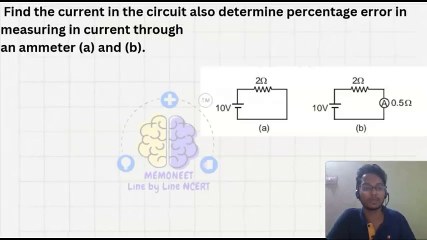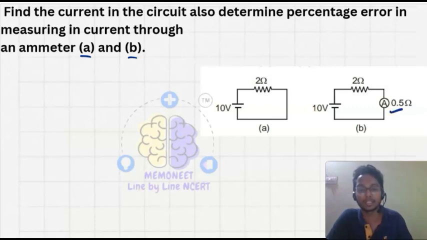In this question it is given: find the current in the circuit, and also determine the percentage error in measuring the current through the ammeter, in cases A and B. Here these two figures are given, A and B. In A the ammeter is not there, and in B the ammeter is present.